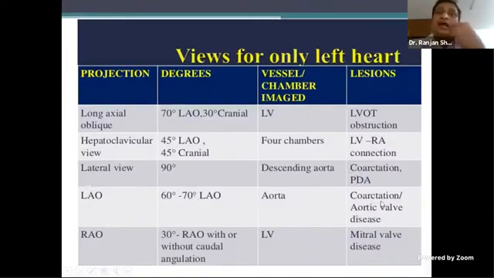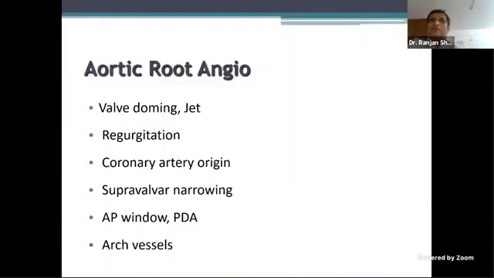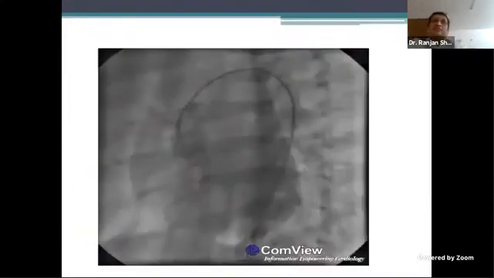LAO, again, cocked can be seen. RAO 30 is good for, we already discussed, so many conditions. The best views for PDA are actually lateral and RAO. Usually whatever is distant, the images are better here. So in aortic root angio, we did discuss most of it.